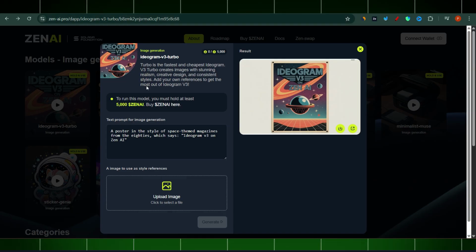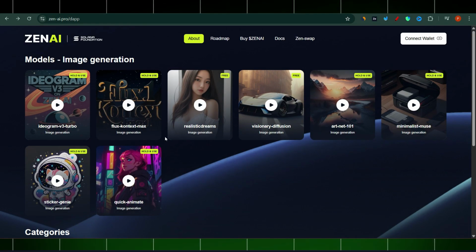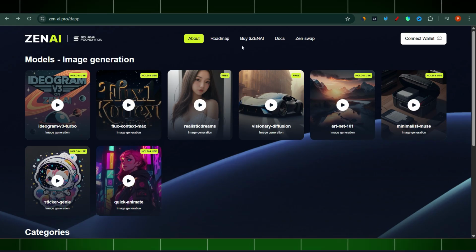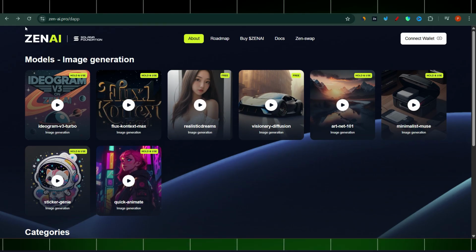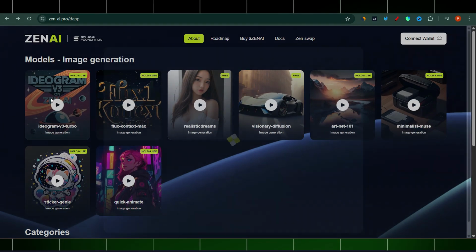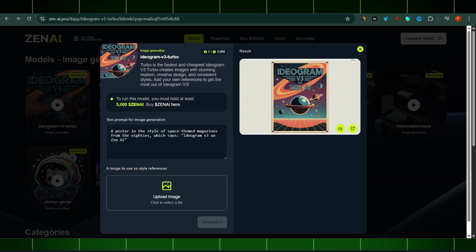Basically, I like this crypto project because it has some utilities behind it. You can create image generations, sound generations, and all others. I believe that if you start using it, you'll be charged those crypto coins for usage.